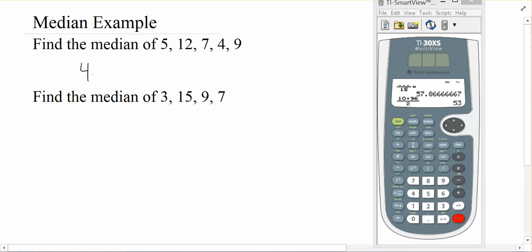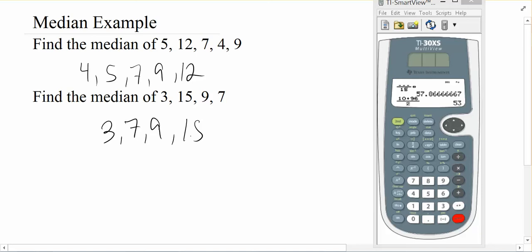So for this first data set, we want to rewrite it as 4, 5, 7, 9, 12. For the second data set, we would rewrite it as 3, 7, 9, 15. Now, as we look at these two data sets, we've got to figure out where the middle is. I gave you a very small data set so that it's fairly easy to see that. You can probably see the 7 is in the middle of this first one.